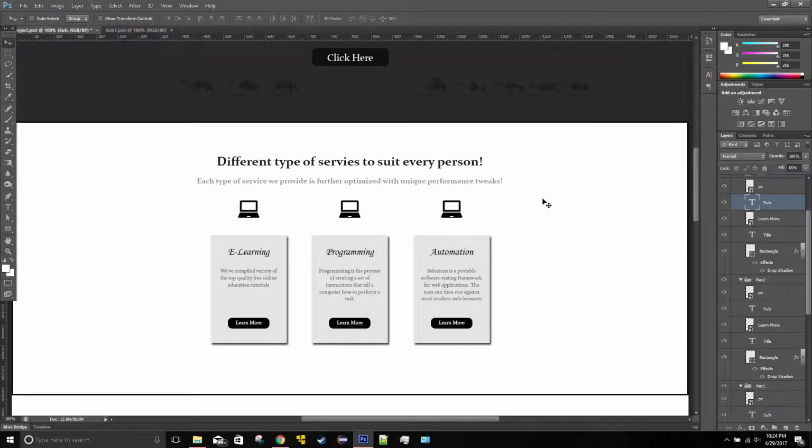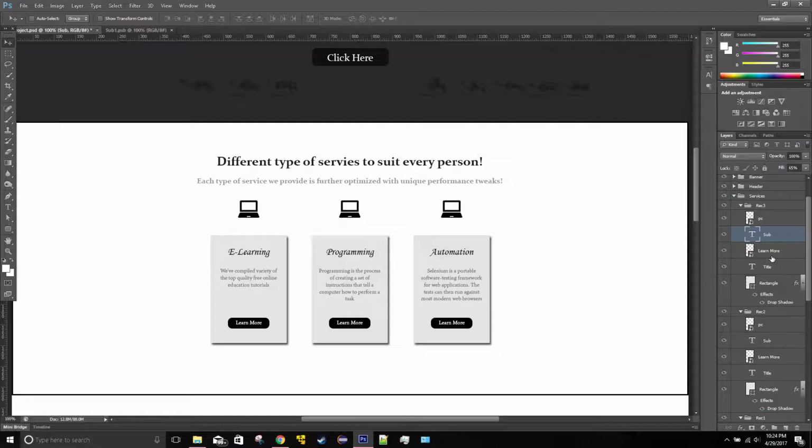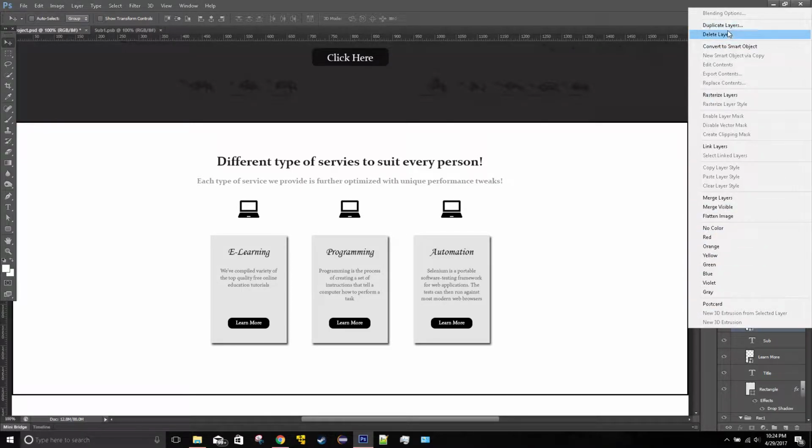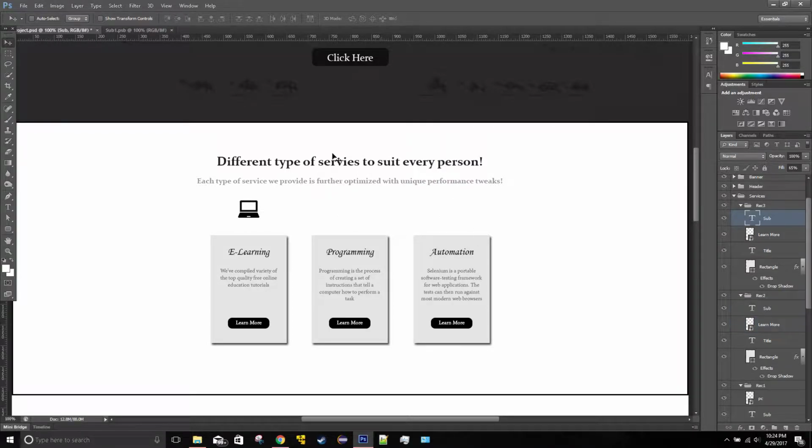What we're going to do right now is get rid of those two icons and replace those items with something else. So I'll remove the PC from rectangle 3 and 2. I'll just press delete. Yes, alright.